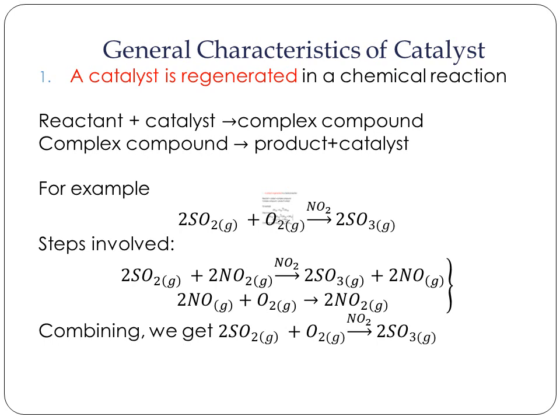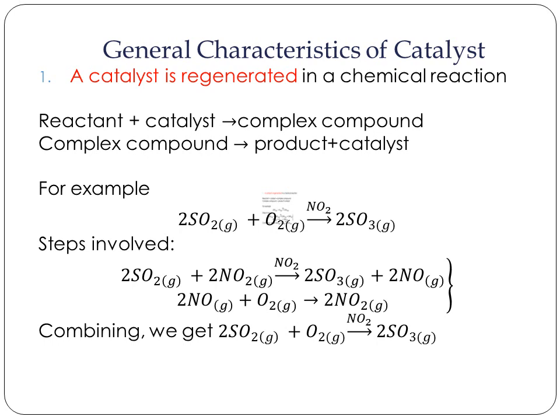Take an example of sulfur dioxide plus oxygen in the presence of NO2 as catalyst to give SO3. So the steps involved are, first SO2 reacts with NO2 and gives you SO3 and 2NO. Then 2NO combines with the oxygen to form 2NO2. If you combine these two reactions, you know how to combine two reactions. You have an NO2 on the left hand side and a 2NO2 on the right hand side. You have to cancel this. And 2NO on the right hand side of the first equation, 2NO on the left hand side of the second equation. So when you cancel it, you get back the original equation.